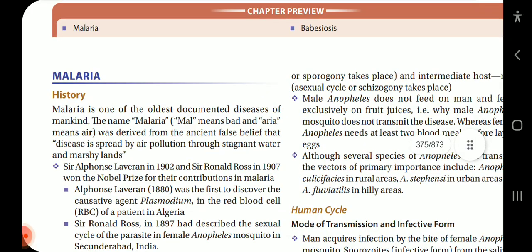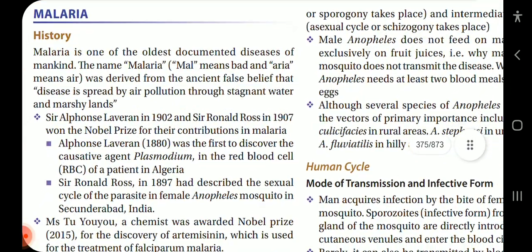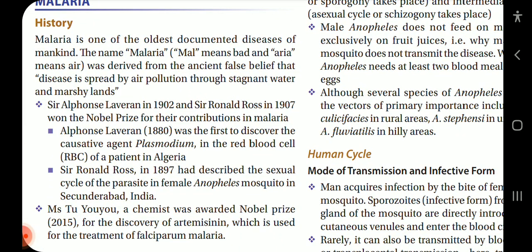So starting with malaria. History. Malaria is one of the oldest documented diseases of mankind. The name malaria, mal means bad and aria means air, was derived from the ancient false belief that the disease spreads by air pollution through stagnant water and marshy lands.